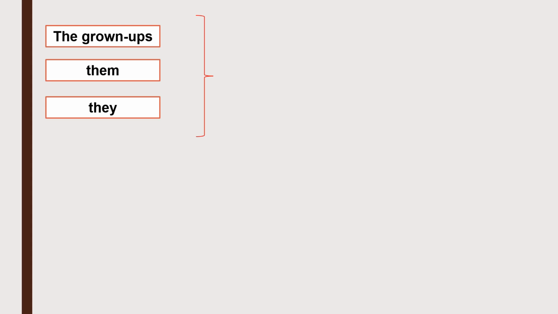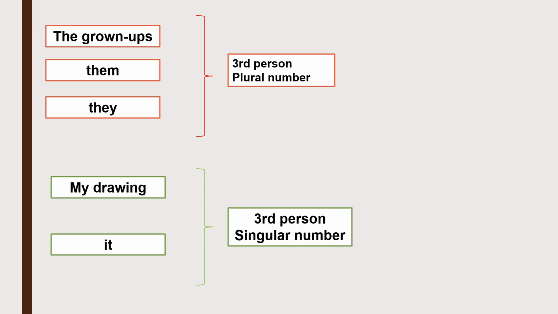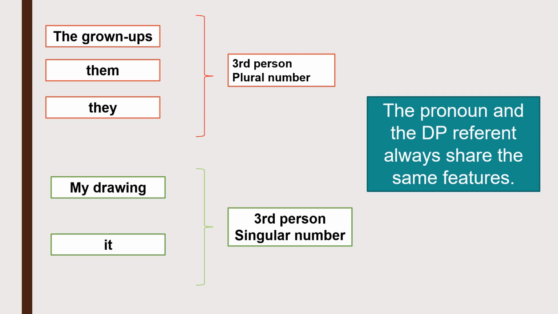So, in the text we have seen before, we saw that the DP, the grown-ups, is the antecedent of pronouns them and they. All of them, as you can see, share the same features, which are third person plural number. Then, the DP, my drawing, is the referent of pronoun it. Again, both of them share the same features, which are third person singular number. This is because the pronoun and the DP referent always share the same features.